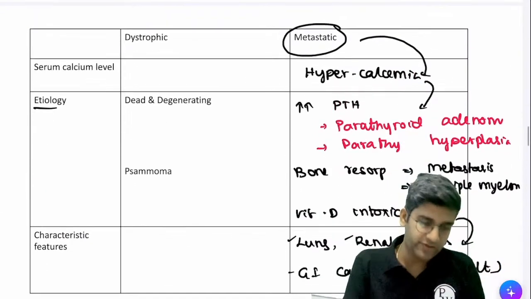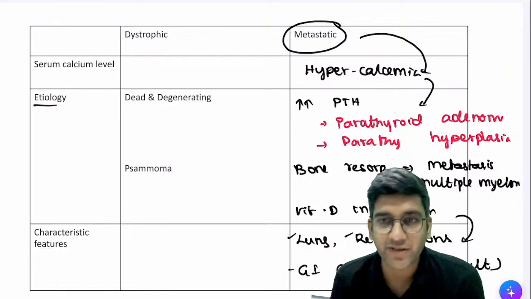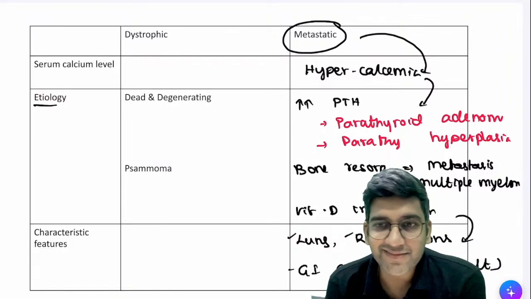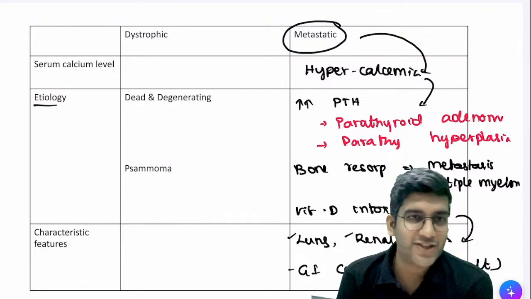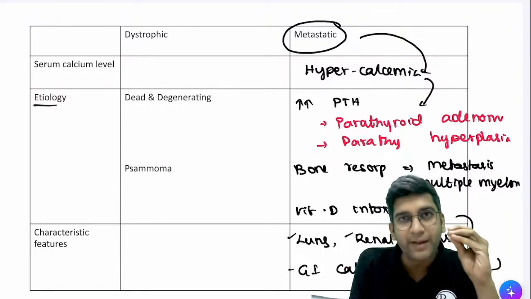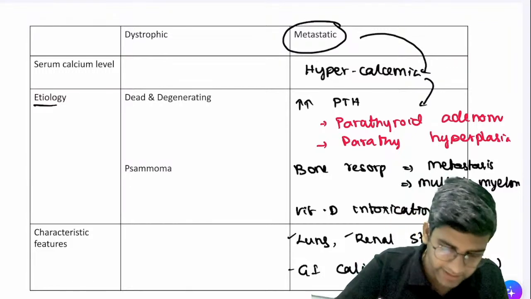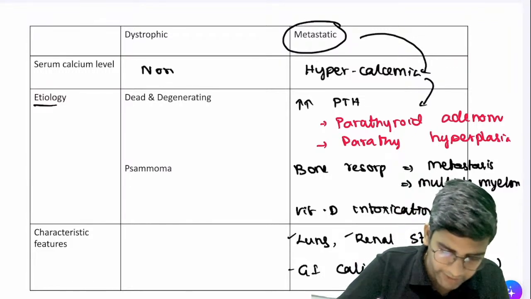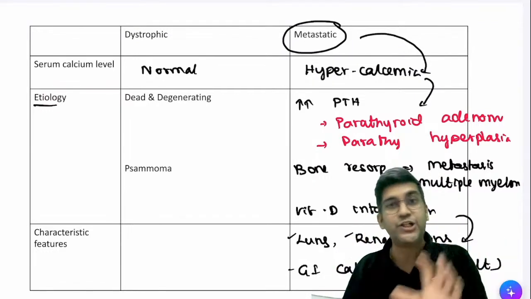Okay, let's go to dystrophic. Dystrophic calcification basically means an abnormal tissue. That's all, right? Yes, it's abnormal tissues. So here, tissue is abnormal. What do you think will happen to serum calcium? Will serum calcium be normal? Absolutely, serum calcium will be normal here. The problem here is not in the calcium metabolism. The problem here is in the tissue, right?